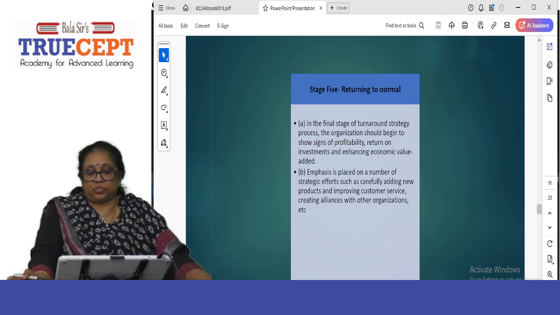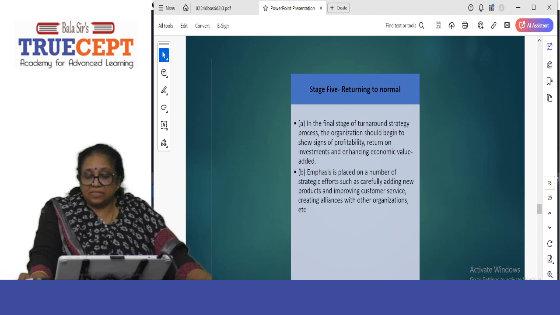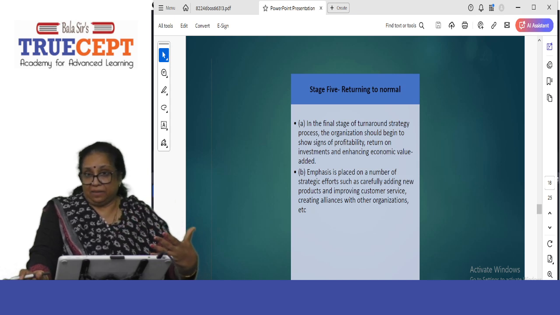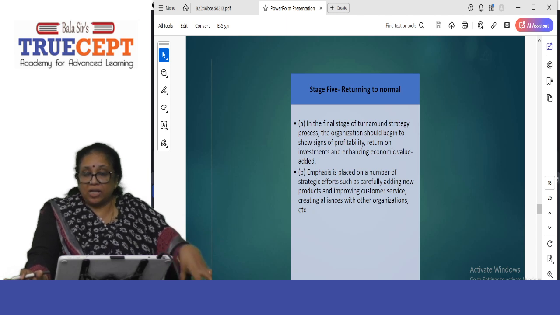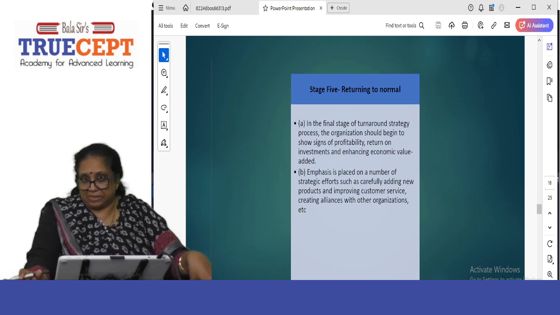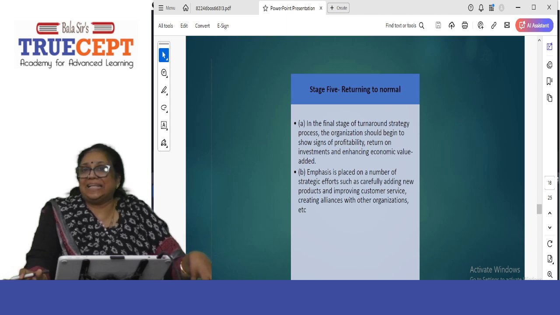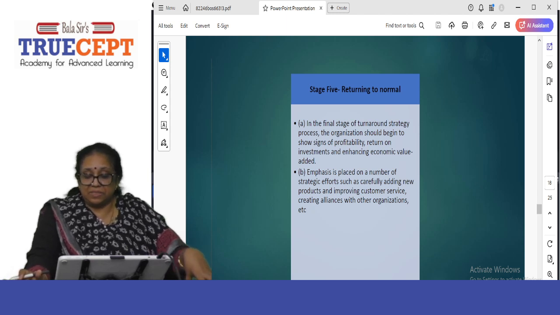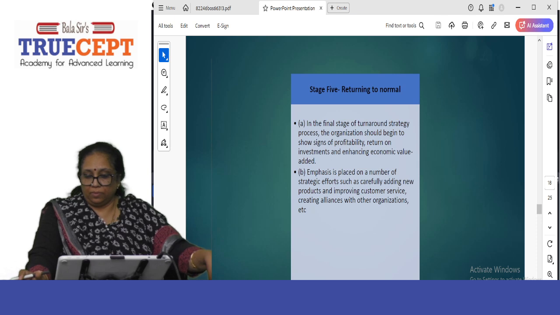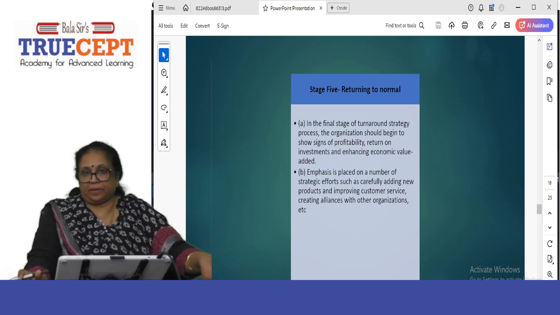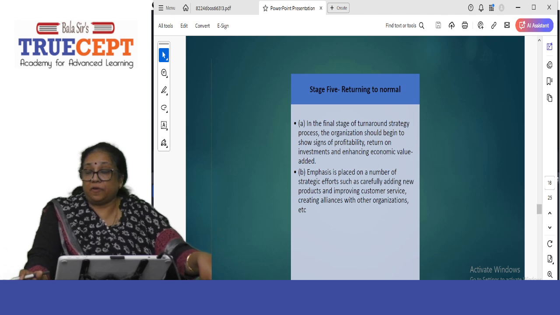Stage 5 is returning to normal. In the final stage of the turnaround strategy process, because you've done so many things, you put this action plan in place. The organization should begin to show some signs of profitability. That is, Synergy Limited should make a turnaround, it should find its legs, I should say. Return on investments, enhancing economic value added. When you say economic value added, in other words, it means a positive cash flow. Return on investments also means a better market share and more profit.